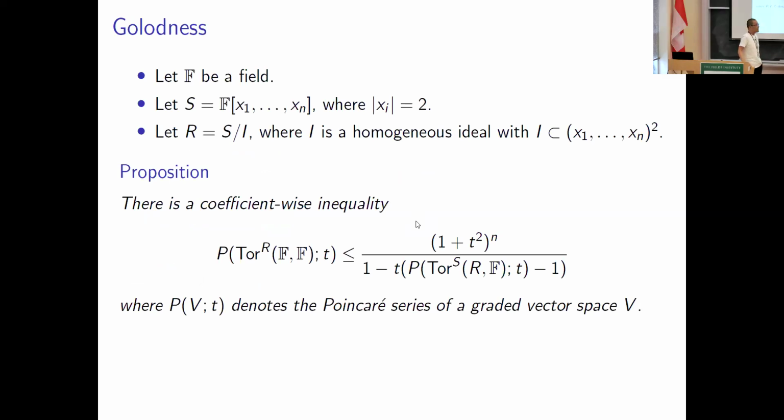Okay, let F be a field and let S be a polynomial ring over F, finitely generated. And we set the degree of generators to be 2. Okay? And let R be the quotient of S by a homogeneous ideal. So it's a graded Noetherian ring. Okay, so there is a coefficient-wise inequality involving the Poincare series of the Tor algebras of R and S like this.